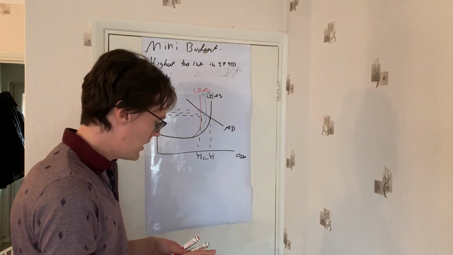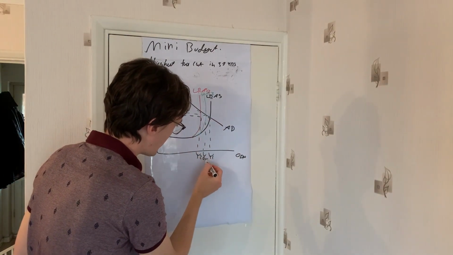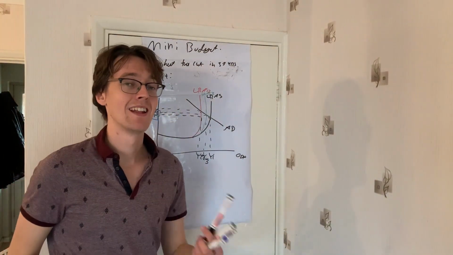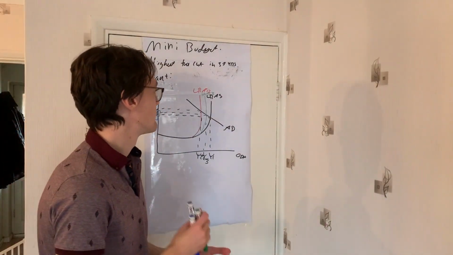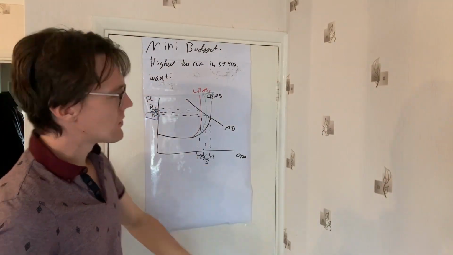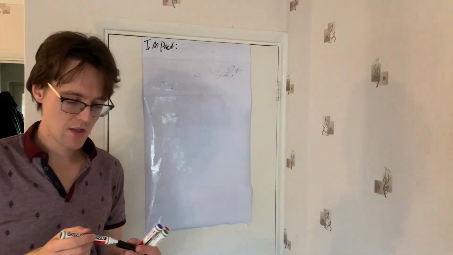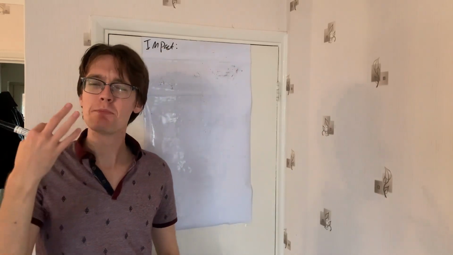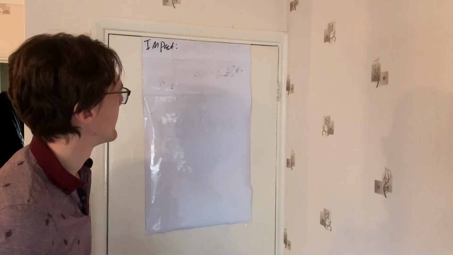Additionally then to GDP, you do of course see your rise in GDP up to Y3. So again, we shift outwards, but again, we're not back to the levels we were, say, pre-pandemic or pre-supply chain shocks. So this is what the government were hoping to do. What's actually happened then, and what has this actually caused? So the major impact, as you're probably well aware of watching this video, is there's been a massive depreciation in the pound. So why has that happened then? Let's have a think about this.